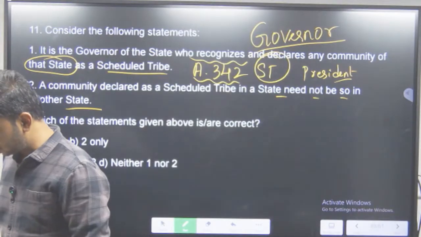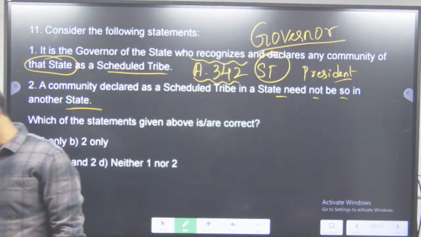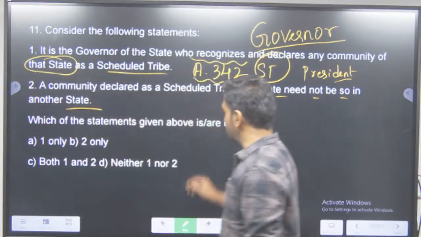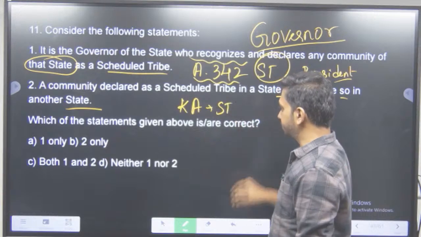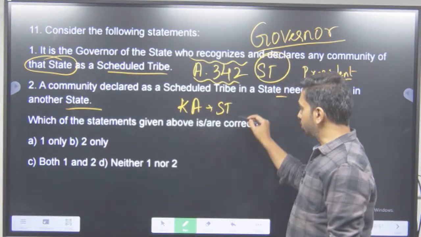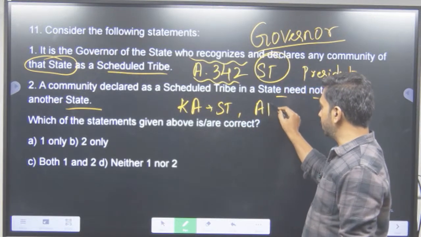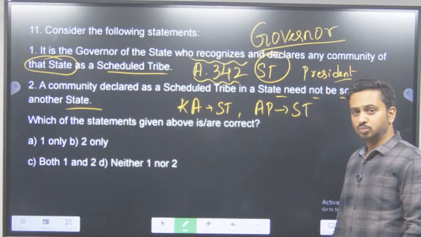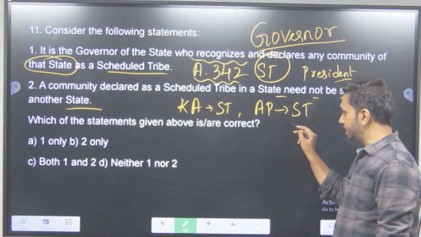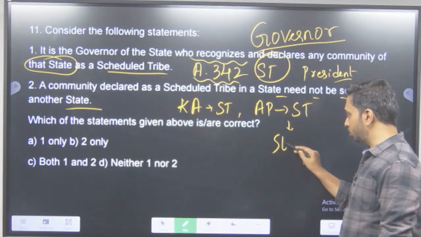Please, those people who are watching. अगर आपको कर्नाटका में ST डिक्लेयर कर दिया, so do you automatically qualify to be called as an ST in Andhra Pradesh also? No. The ST status is particular to that state only.